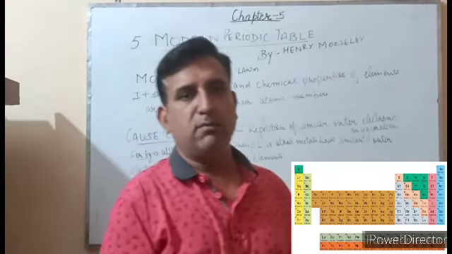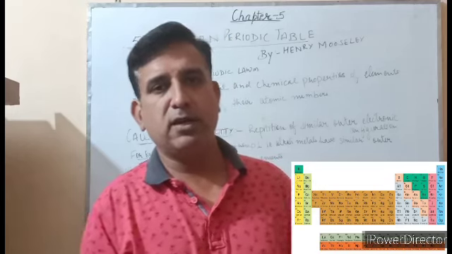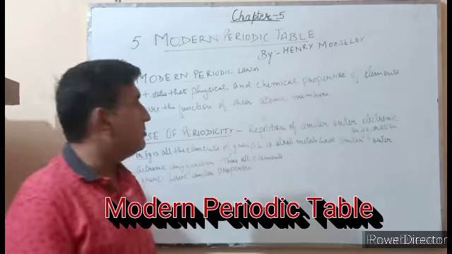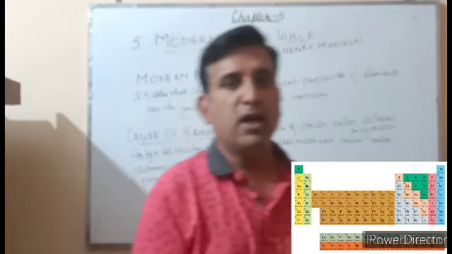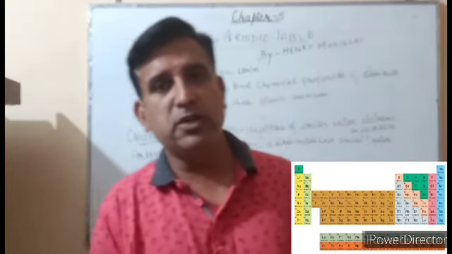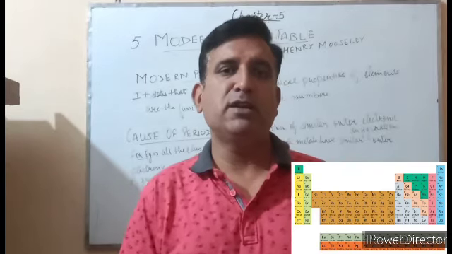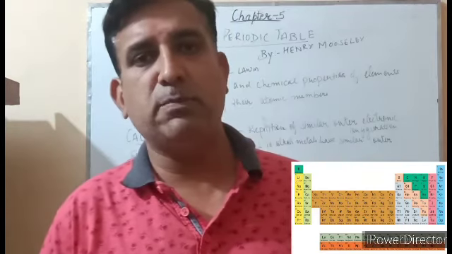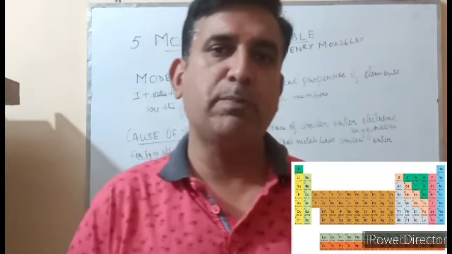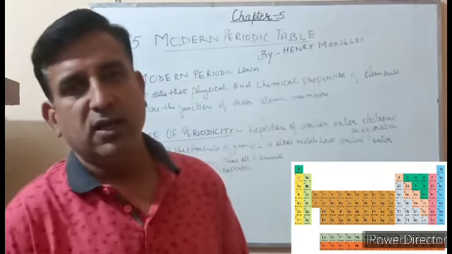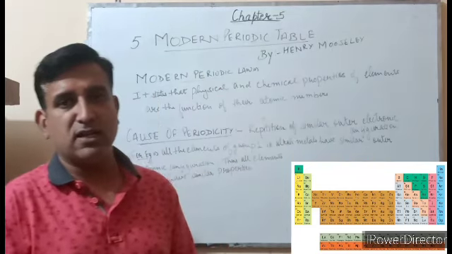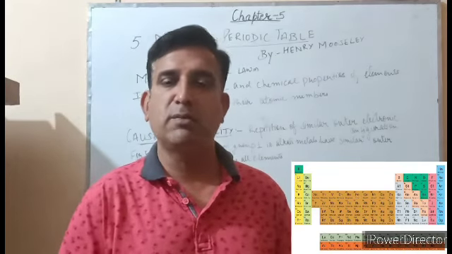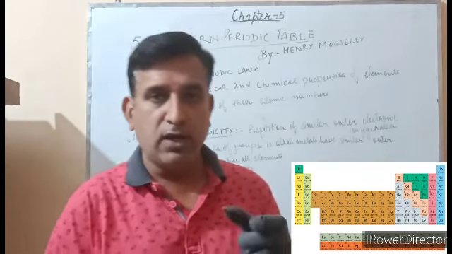After Mendeleev, the attempt to classify the elements was made by Henry Moseley. He did many experiments, and after his experiments he concluded that the periodicity of the elements is not because of atomic mass. The properties of the elements don't depend upon the atomic mass, but upon the atomic number. He said that when the elements are arranged on the basis of increasing atomic number, then the elements with similar properties repeat themselves after a fixed interval.